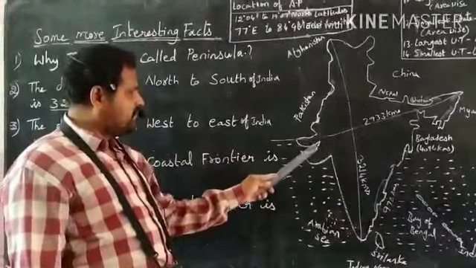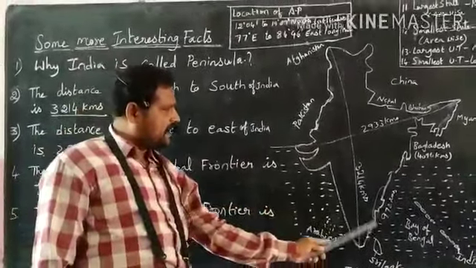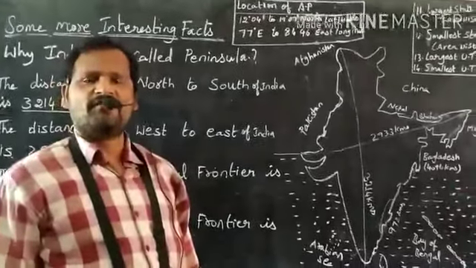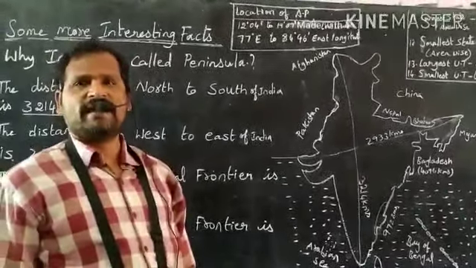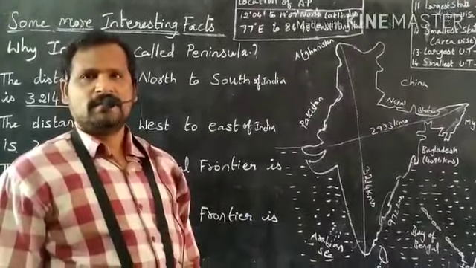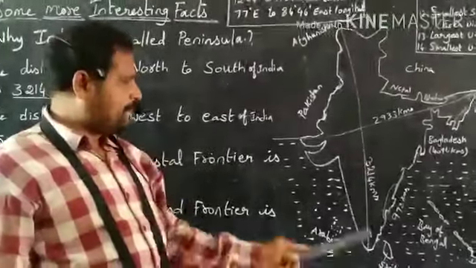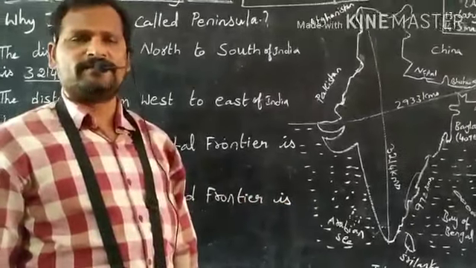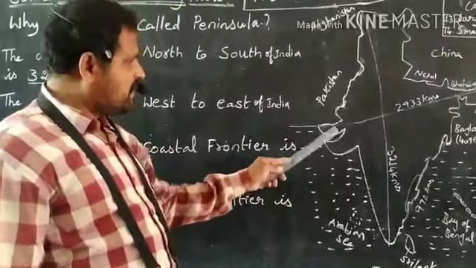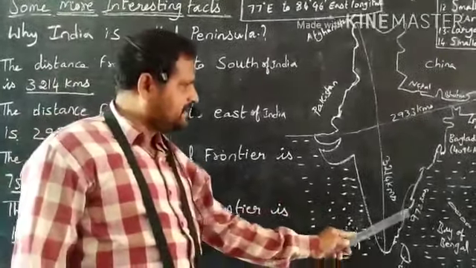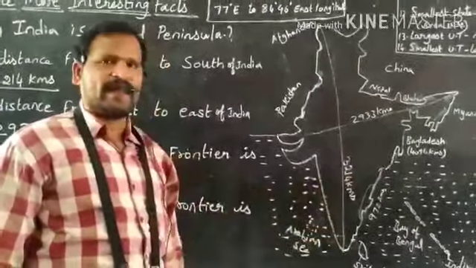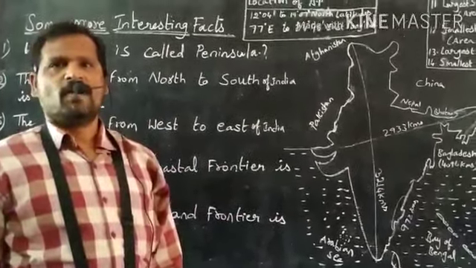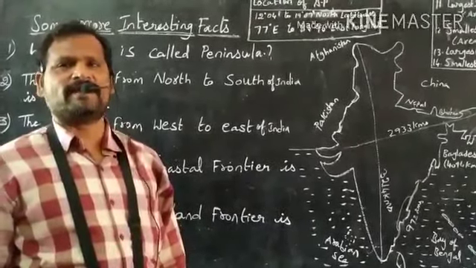What is the length of the coastal frontier? First of all, you should know the meaning of frontier. Frontier means boundary. Coastal frontier means the boundary line which is near to sea is called coastal frontier. The length of the coastal frontier is 7,516.6 kilometers.